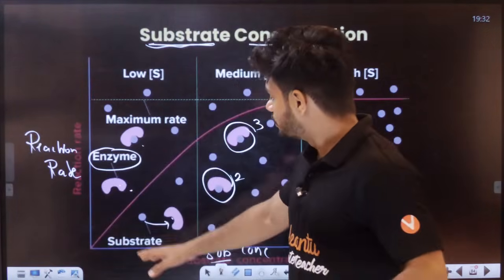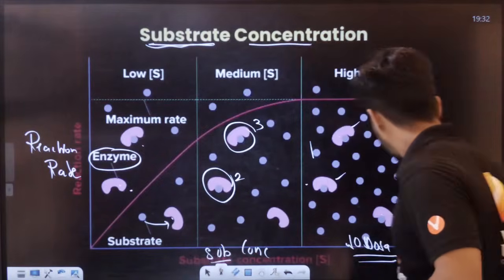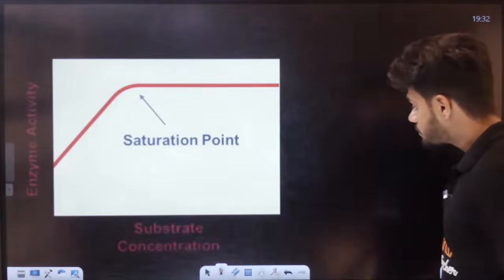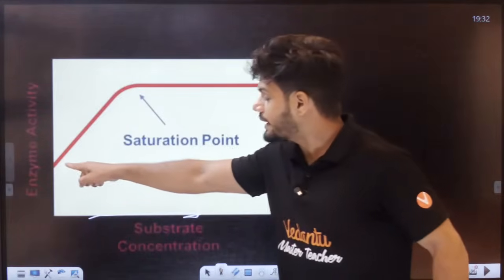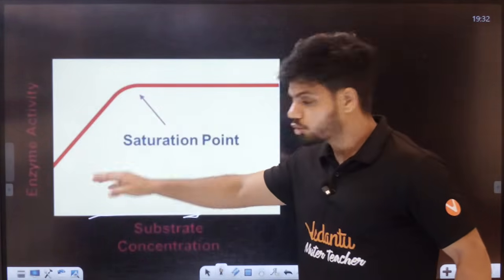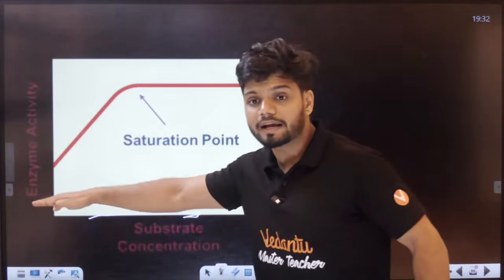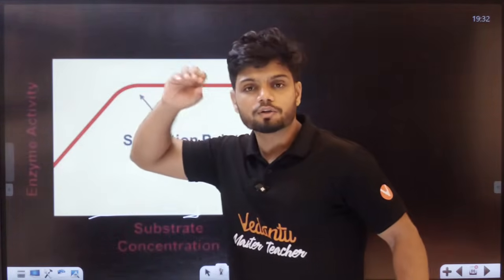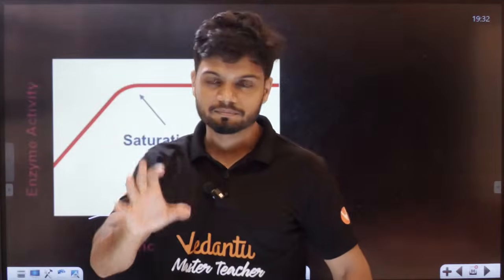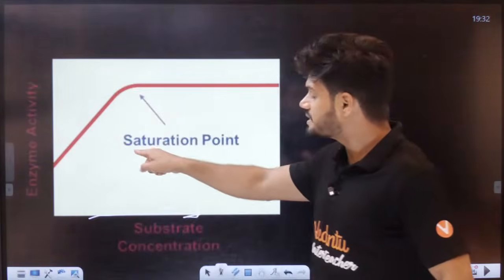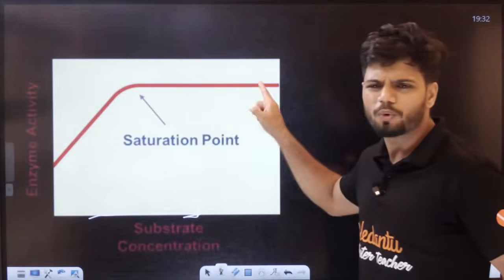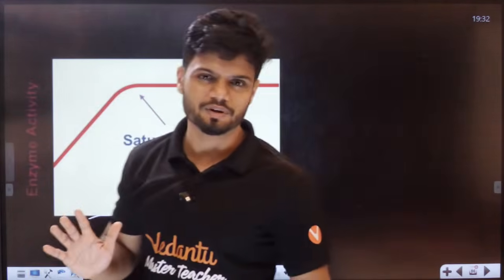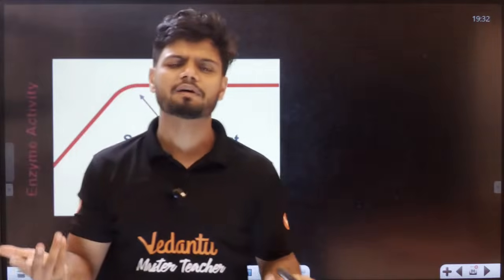With the increase in substrate, rate of reaction will also increase. You increase the substrate, rate of reaction will increase, but only up to a certain limit. That is, at a point we reach something called saturation point. After saturation point, how much ever you add, nothing will happen, students. Nothing can happen after that.